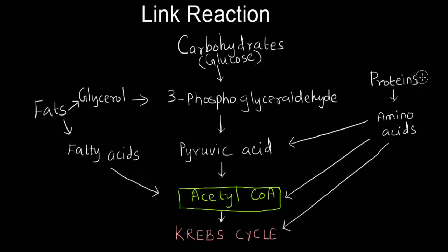Proteins, after activity of proteases, get converted into individual amino acids. These amino acids, based on their structure and type, can give rise to pyruvic acid or acetyl-CoA, or sometimes they can even directly enter into the Krebs cycle. Except for few amino acids that can enter into the Krebs cycle directly, normally respiratory substrates get converted into acetyl-CoA, then only they enter into Krebs cycle.